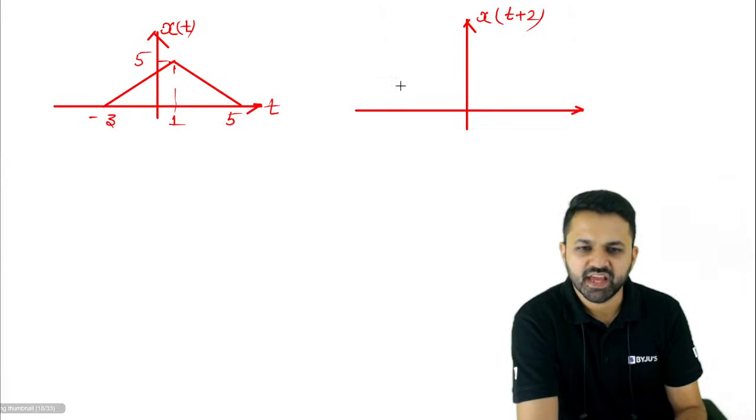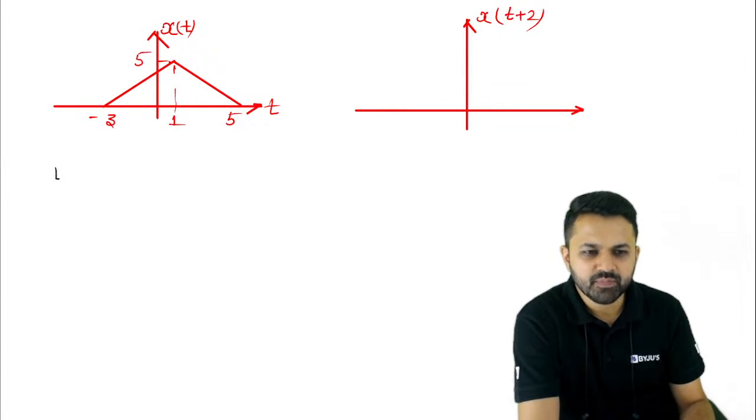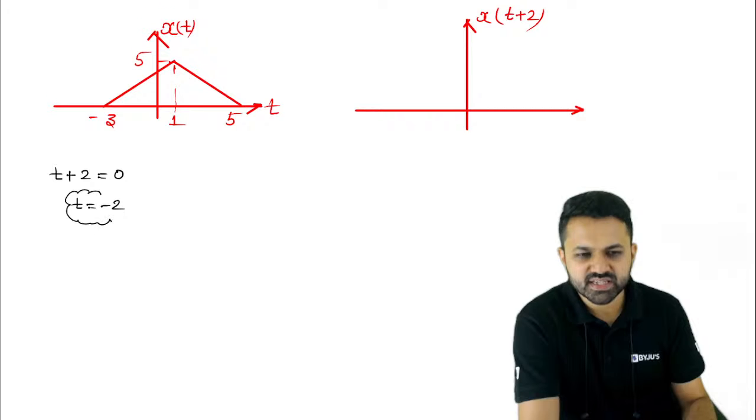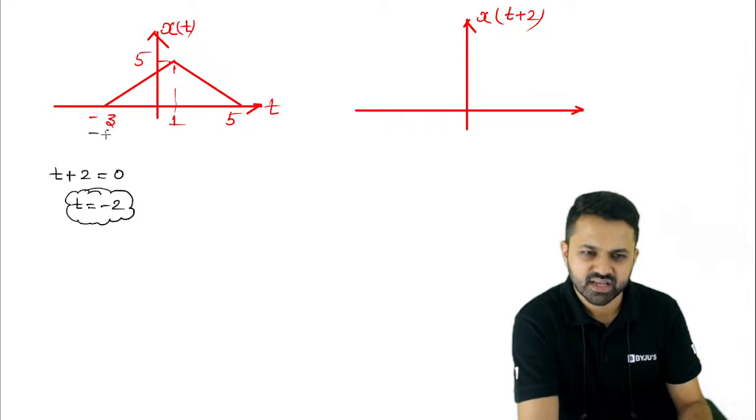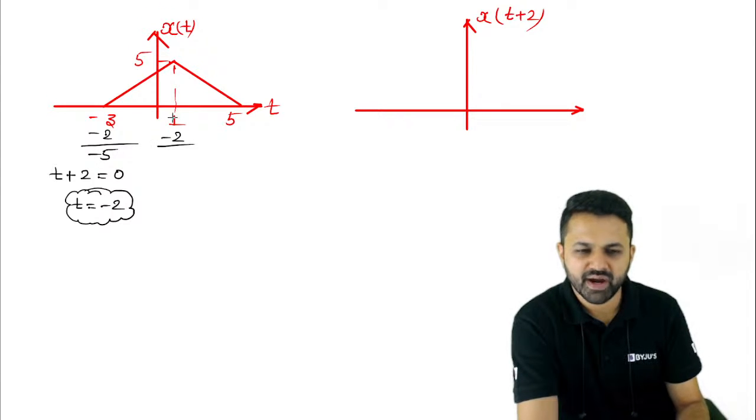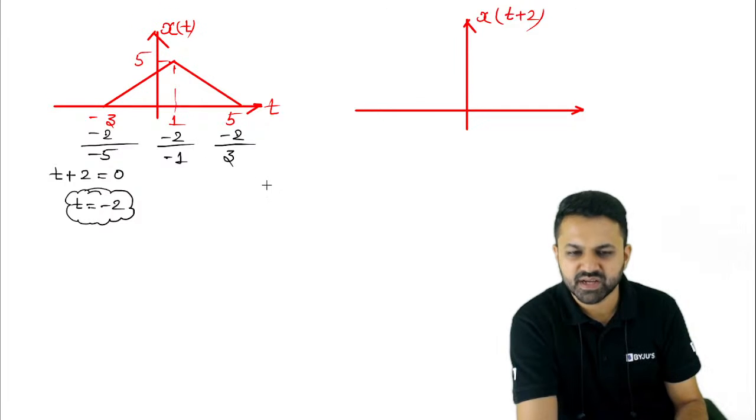Similarly, here we have the t plus 2. So t plus 2 equal to 0. That means t is equal to minus 2. That means you have to add minus 2 in the whole axis. So if you add minus 2, that means it will become minus 5. If you add minus 2, that means it will become minus 1. If you add minus 2, that means it will become 3.